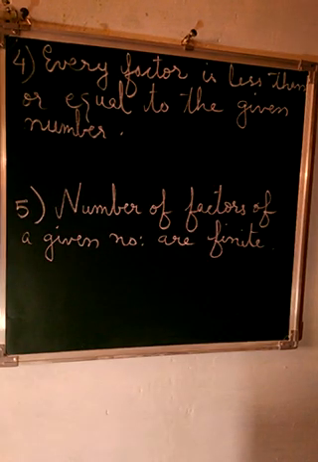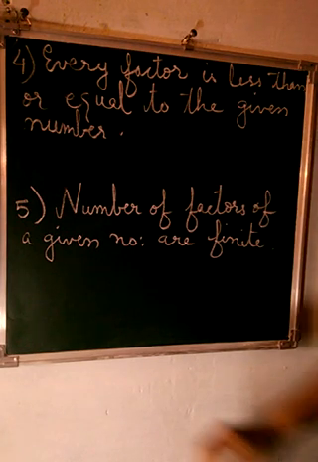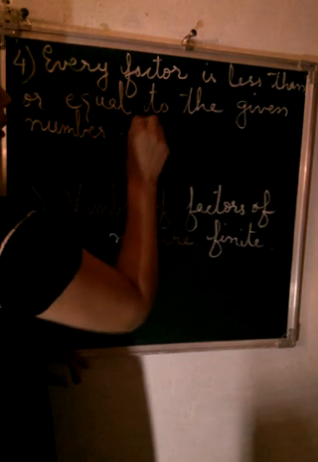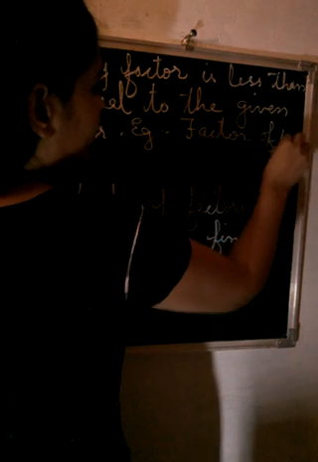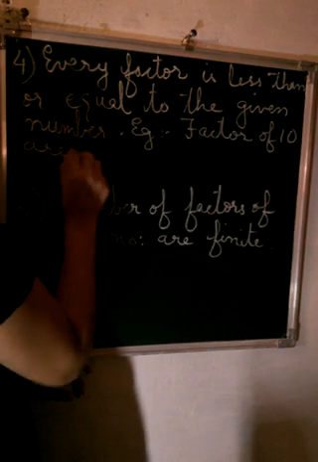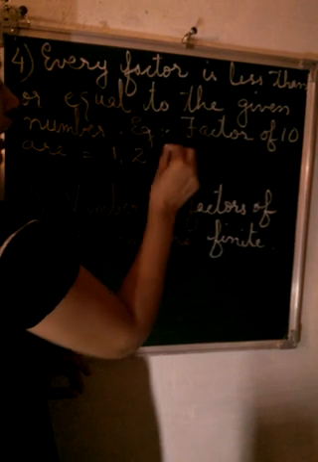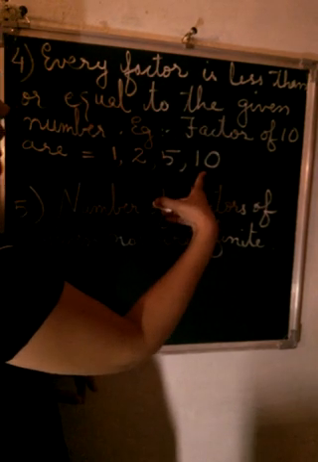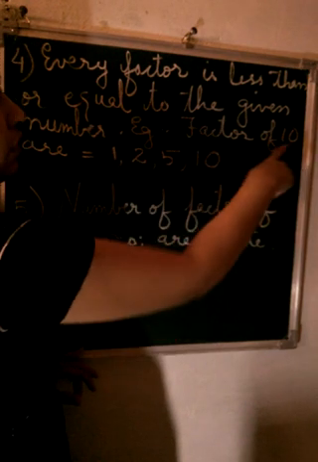Starting with the fourth one, every factor is less than, A cannot be seen properly, less than or equal to the given number. That means if we talk about the factors, for example, we'll take the factors of 10. Who are the factors of 10? 1, factor of every number, and itself, and 2 and 5 and 10. So every factor is less than or equal to the given number.